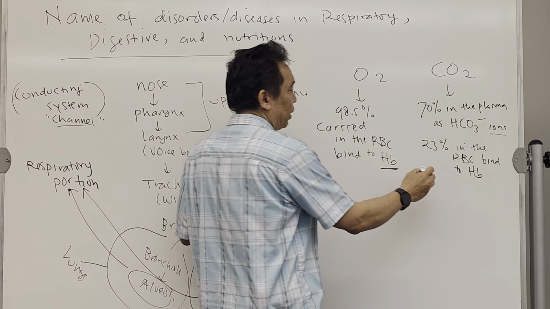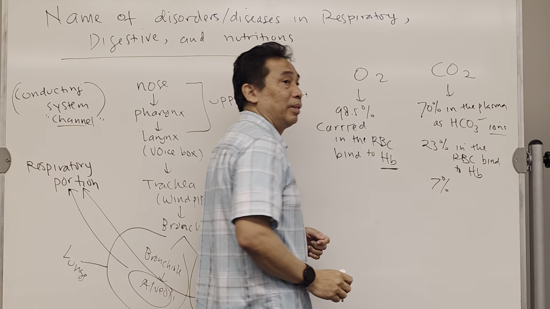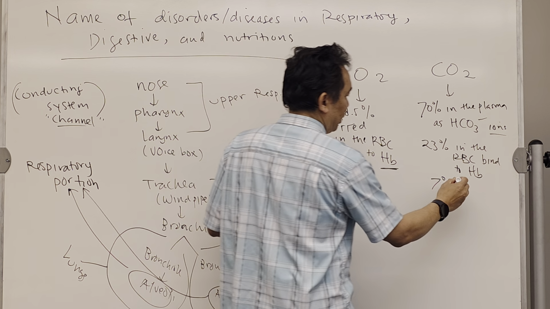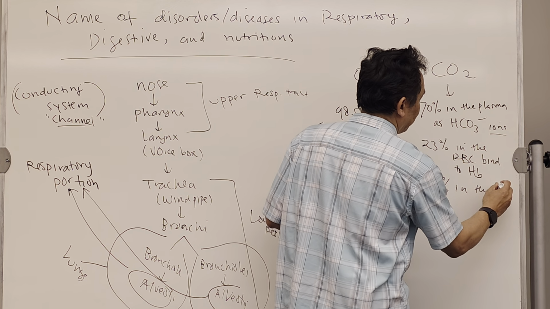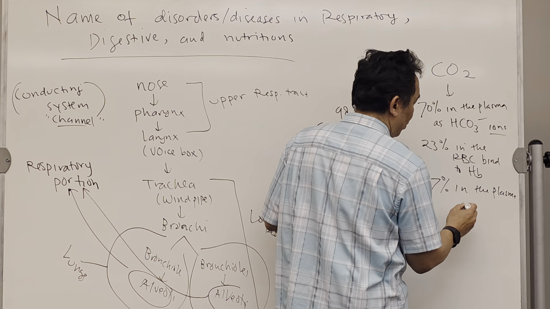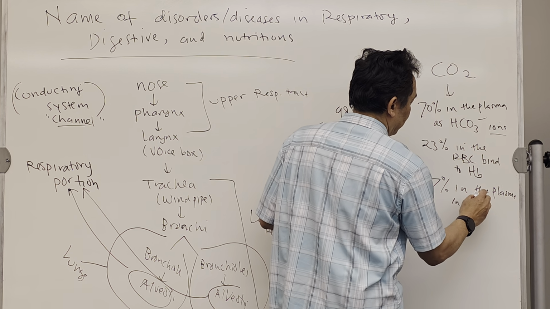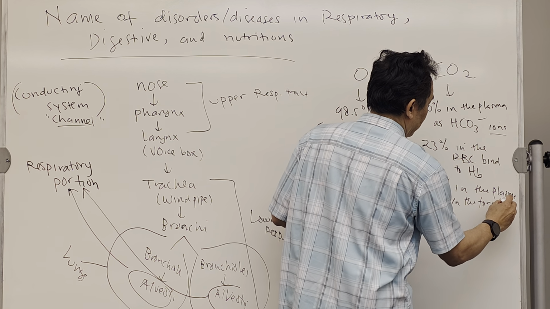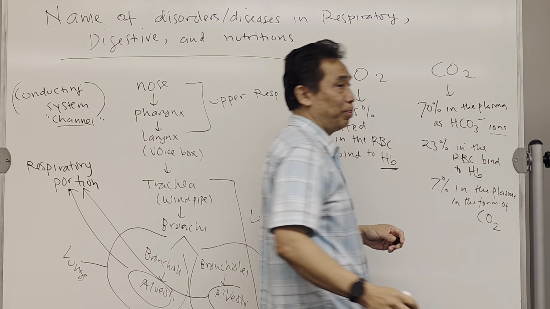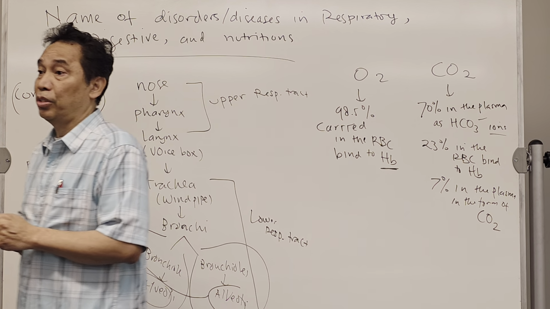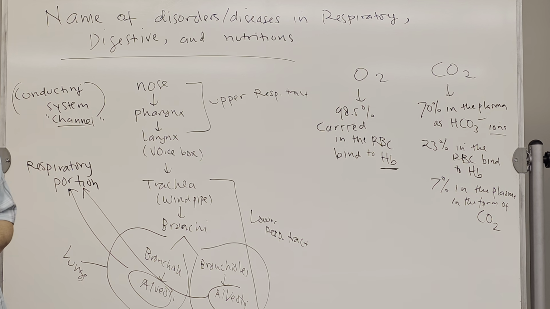And only 7% in the plasma as a form of gas, carbon dioxide itself. So that's the number of oxygen and carbon dioxide that's carried in our circulation.